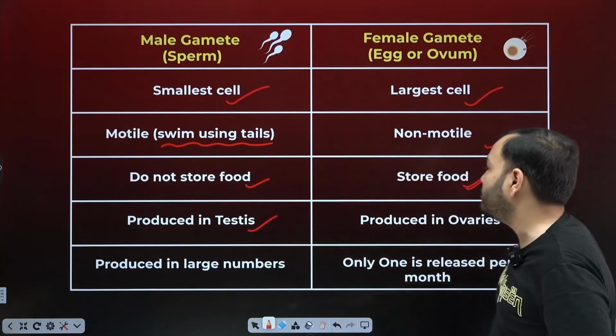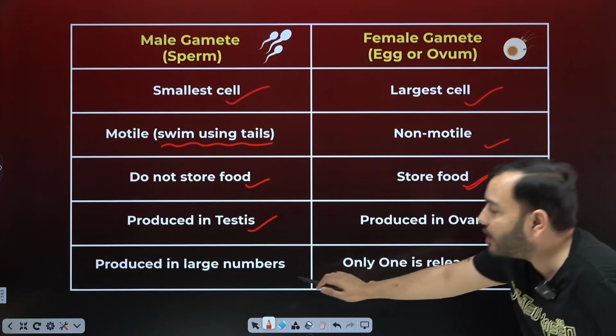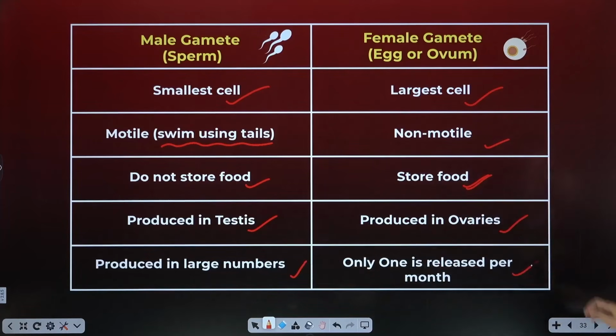Where are these produced? In the testes. Where are these produced? In the ovaries. These are produced in large numbers here. One is released per month. Okay.